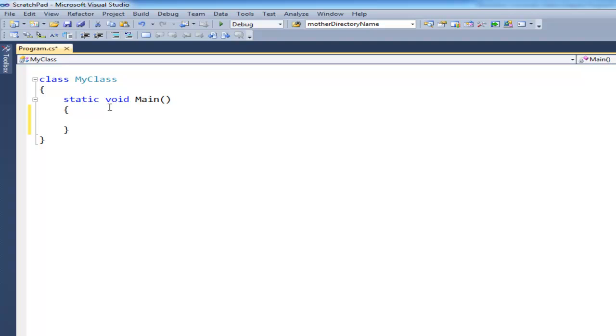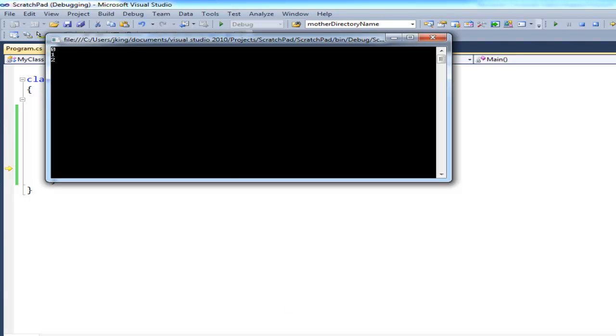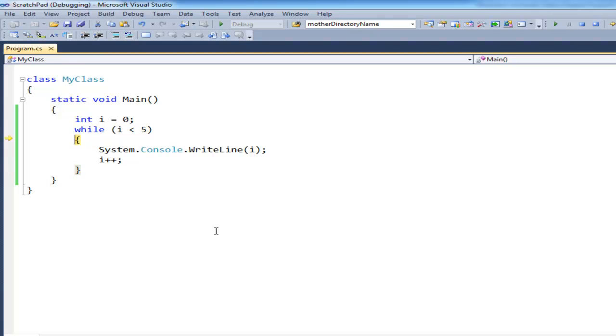If you remember, I can say int i gets 0, while i less than 5, Console.WriteLine(i), and then to increment i, I can say i++. I step through this, hit F11, and i is 0, 0 is less than 5. So we enter into the while loop and we go round and round, and we keep doing that, or the term again is iterating, until the loop completes and goes to the end.